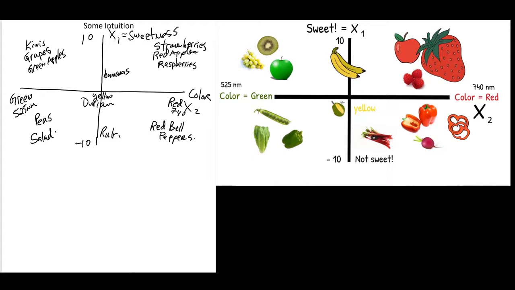Basically, the complexities of all these ingredients are now plotted on a two-dimensional map. And that's often the output of a data reduction or unsupervised machine learning algorithm.